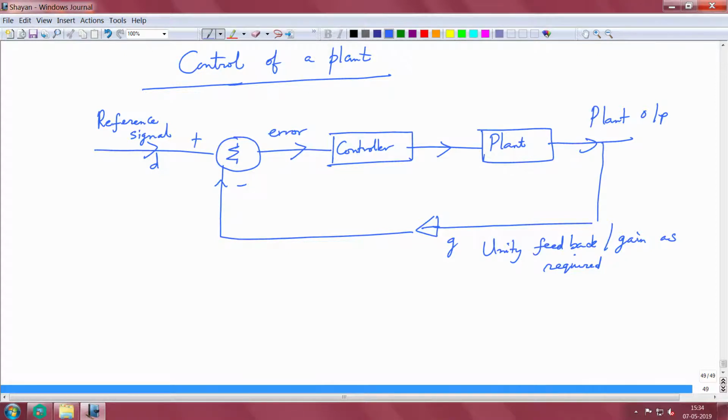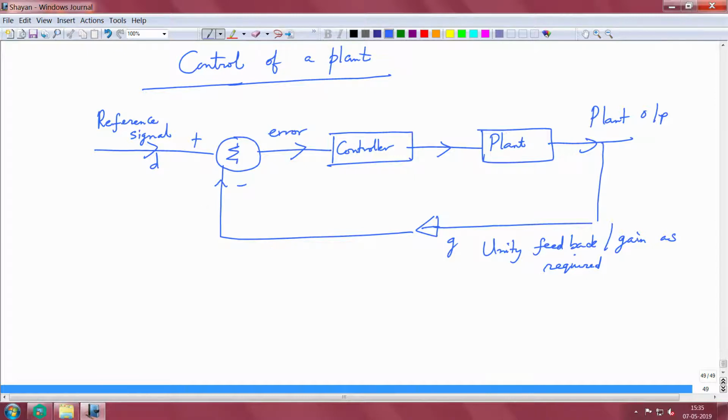So, this error signal, which is a deviation of the signal from the reference signal and the feedback path, is controlled via this controller. This is some transfer function that we want to regulate, and the regulated signal from the controller is fed to the plant, and any perturbances, disturbances, etc., have to be regulated within this feedback mechanism.